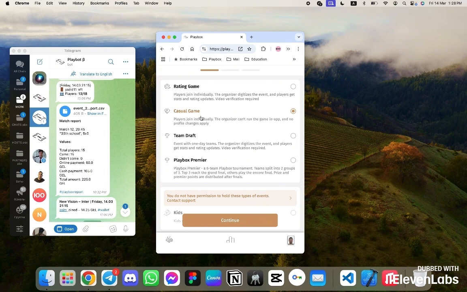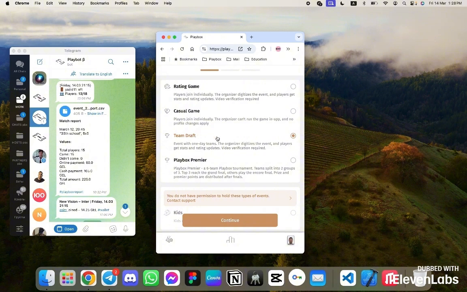And finally, the setting is the type of entry. That is, there are two types of entry. If a player registers individually, then, accordingly, the team is divided by the organizer, either on the spot or by agreement. There are algorithms that help divide players by rating if, for example, many unfamiliar players come to the game. Either the guys negotiate among themselves and split up.